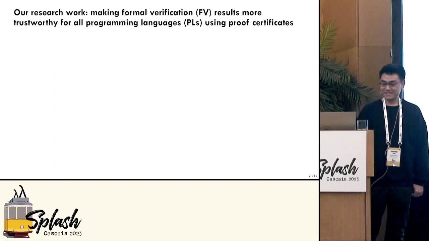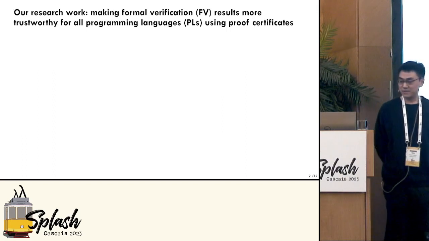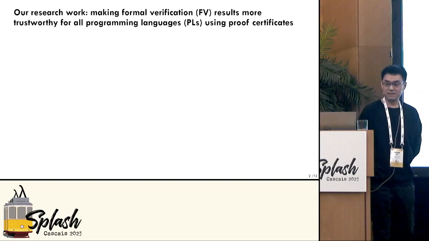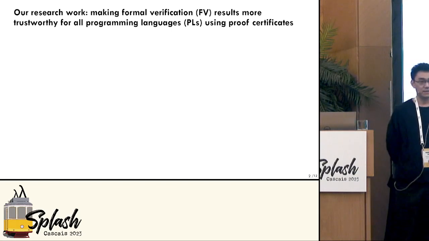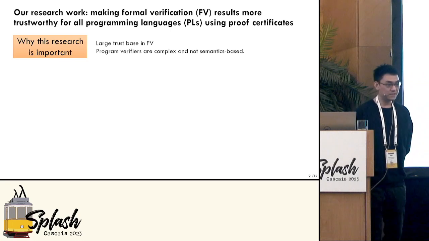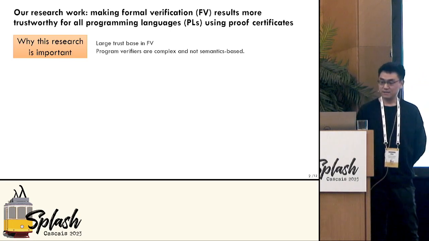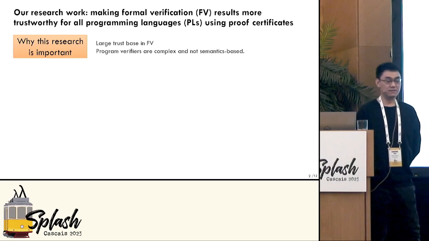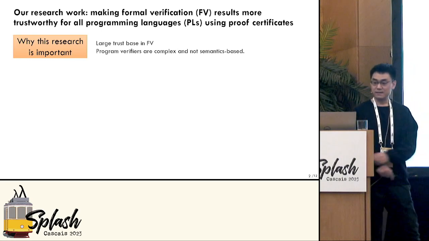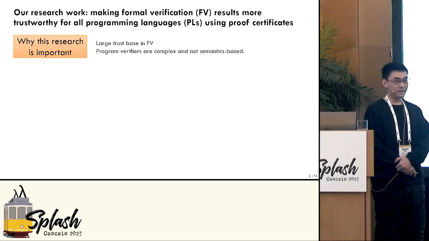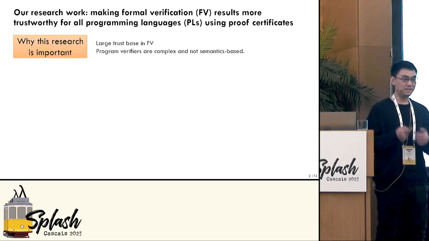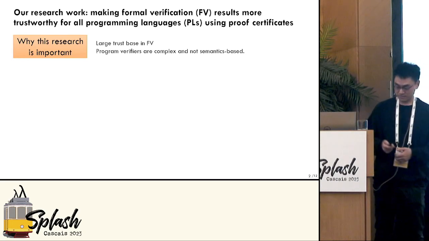All right. So our research work is about making formal verification results more trustworthy for all programming languages using proof certificates. And this research is important because we have issues of having large trust base in formal verifiers. And this is because program verifiers are very complex programs themselves, so it is very difficult to prove them correct. And usually they are not based on a formal semantics. So even if we want to prove them correct, we don't know what correctness means here. They are correct with respect to what?